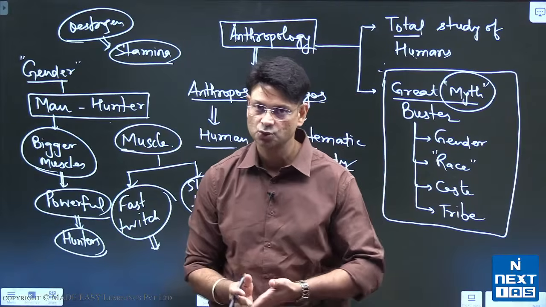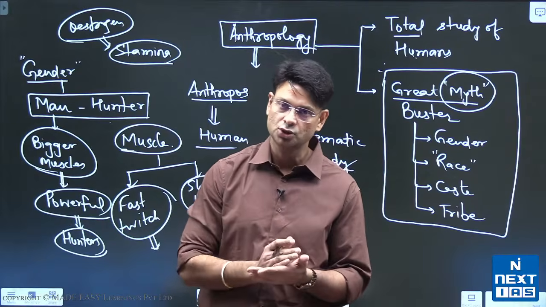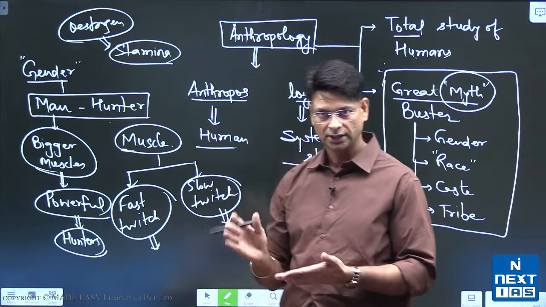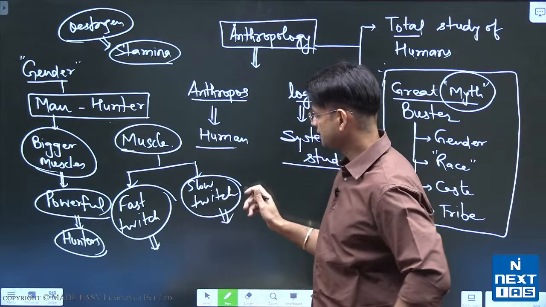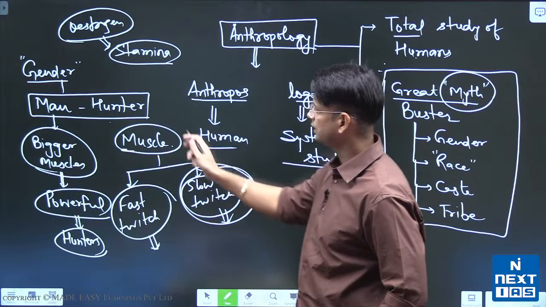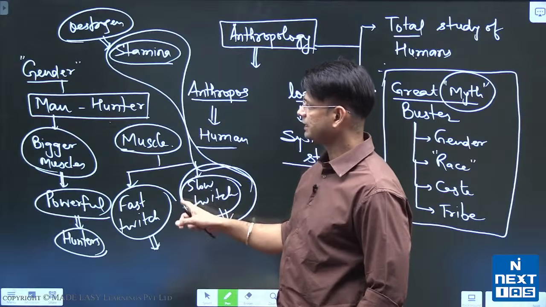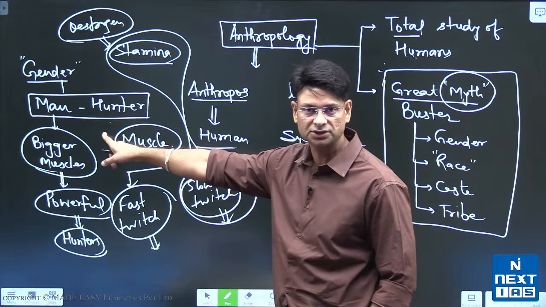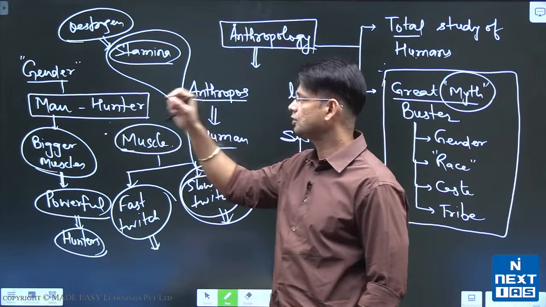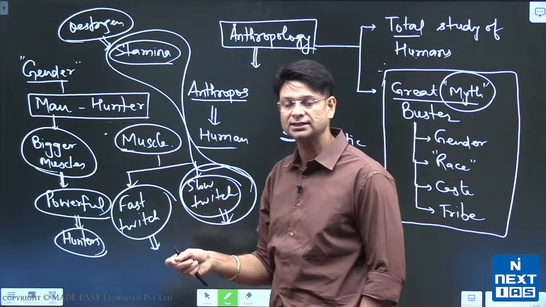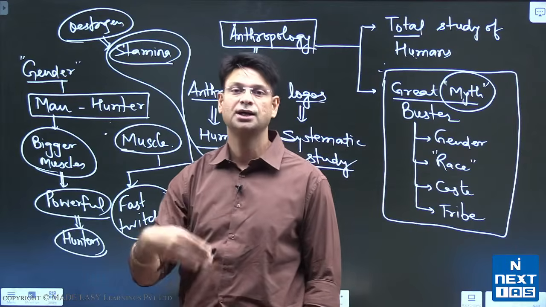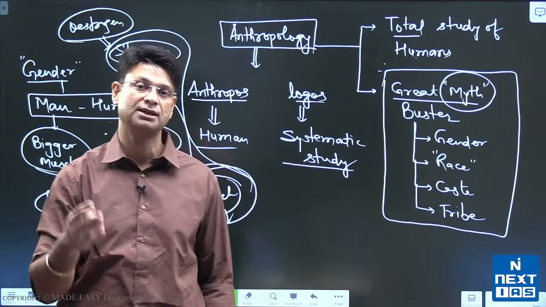If estrogen is associated with stamina and slow twitch fibers are also important in stamina, that means women could also be the hunters. Effectively, this study questioned the man the hunter hypothesis, right? We are not saying who was the hunter and who was the gatherer. Maybe both were hunters and both were gatherers at the same time.